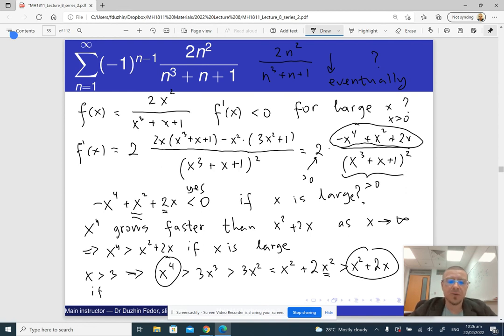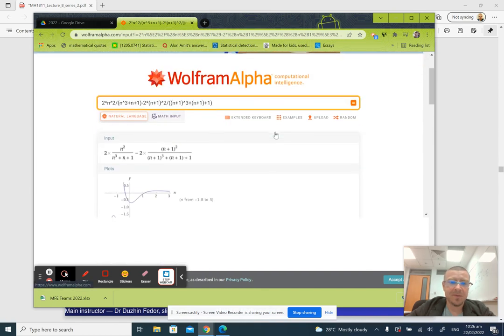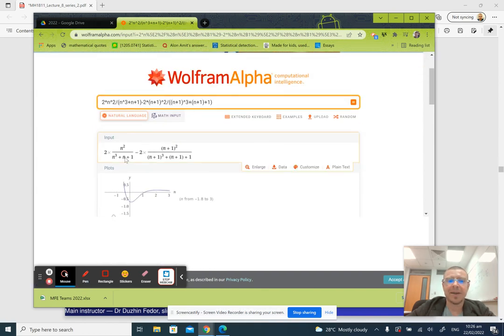If you're interested, you can just plot it in Wolfram Alpha and see that it is actually correct. By the way, the alternative way, if you don't want to find a fitting function and differentiate it, is to find the ratio of two consecutive terms of the sequence or the difference. What I did here, I actually found the nth term of the sequence minus the n plus first term of the sequence.